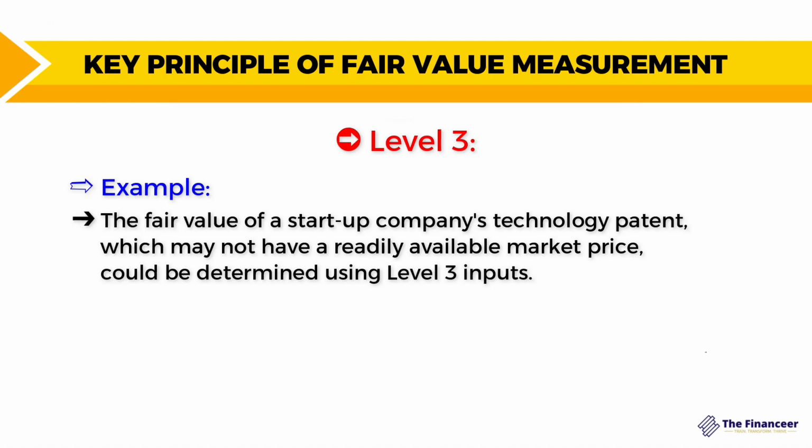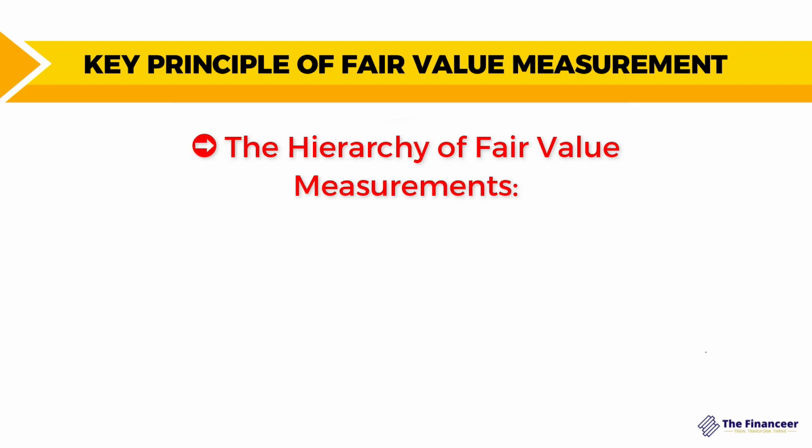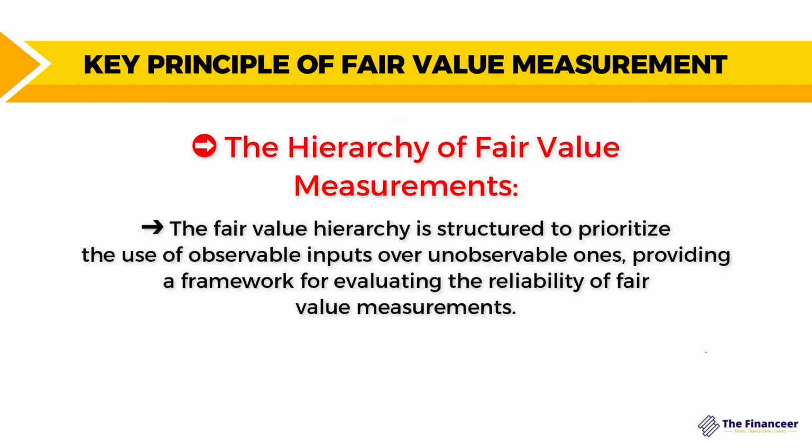Why? Because we don't have observable market data. So we are going to estimate it based on some valuation techniques such as income approach or market approach, as we are going to explain later. So the fair value hierarchy is structured to prioritize the use of observable inputs over unobservable ones, providing a framework for evaluating the reliability of the fair value measurement.